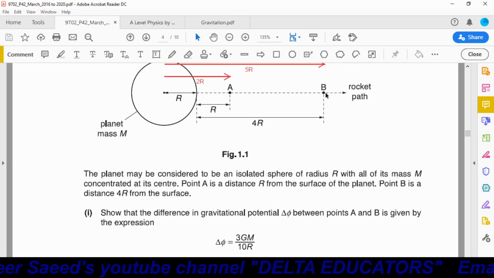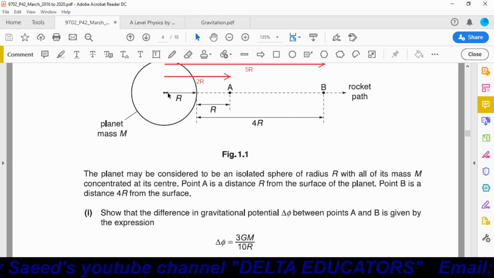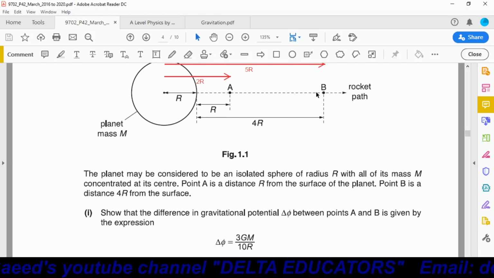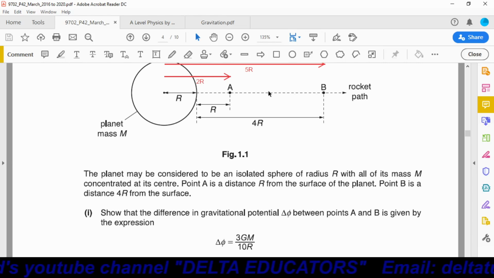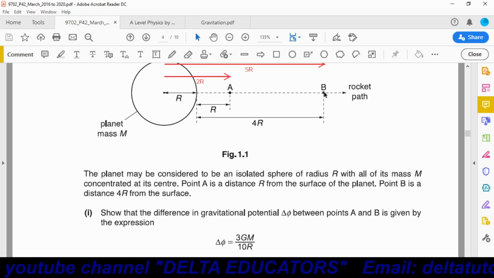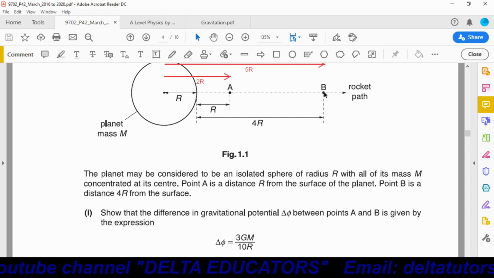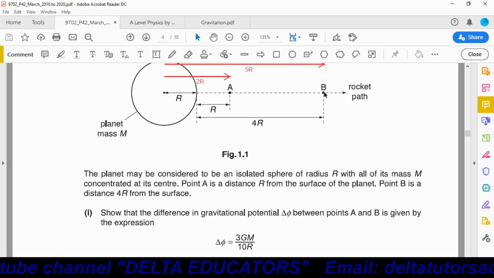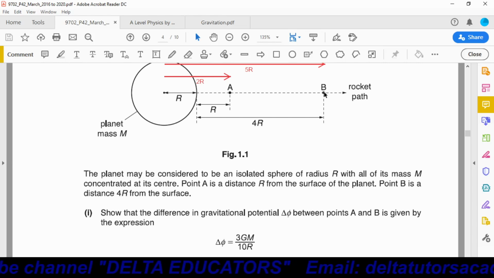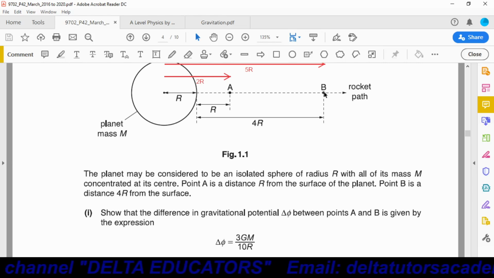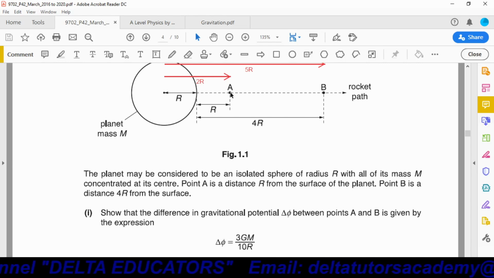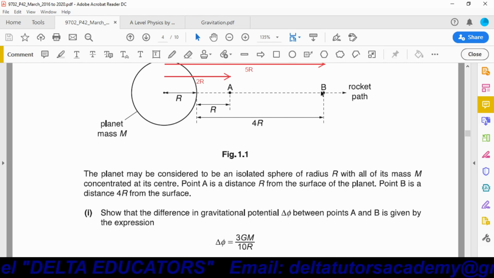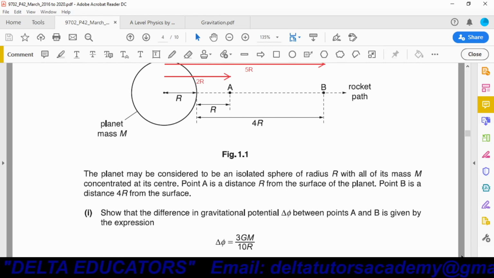When it is at point B, the total distance from the center of the planet to point B is 4r plus r, which is 5r. So the gravitational potential at point B will be equal to minus GM over 5r. Now we have to calculate the difference. For the difference we have to subtract the potential at point A from the potential at point B.